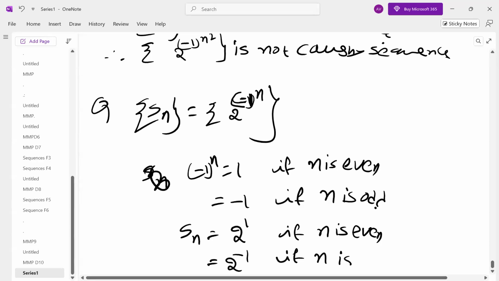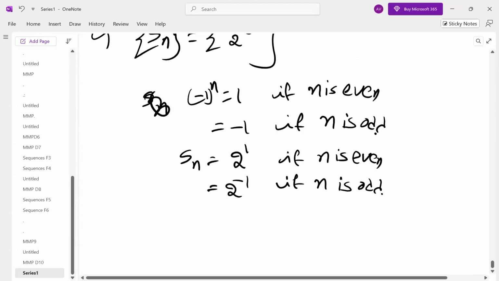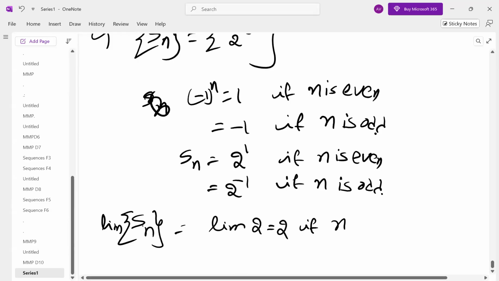Same conclusion we get, but the question is different. Wantedly I have chosen the same question. So what is the limit of the sequence? It is 2 if n is even and 2 power minus 1, that is 1 by 2, if n is odd.